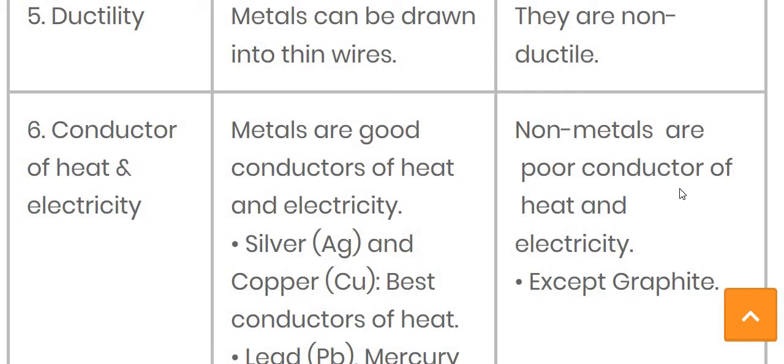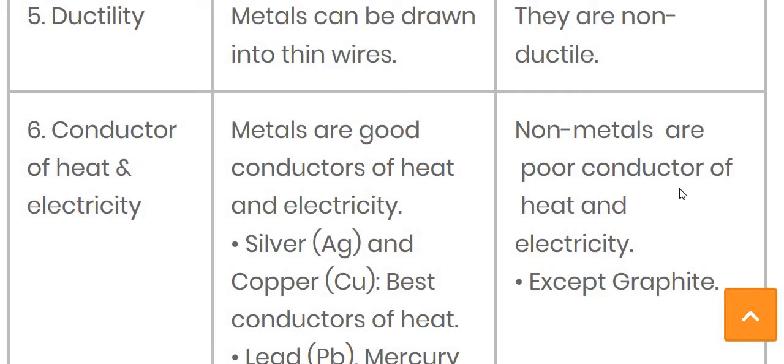The next character is conductor of heat and electricity. A conductor means it can allow heat or electricity to pass through it or not. So that character we consider as conductivity. If we are talking about metals, then metals are good conductors of heat and electricity, meaning they allow heat and electricity to pass through them. For example, silver and copper, these two metals are the best conductors of heat.